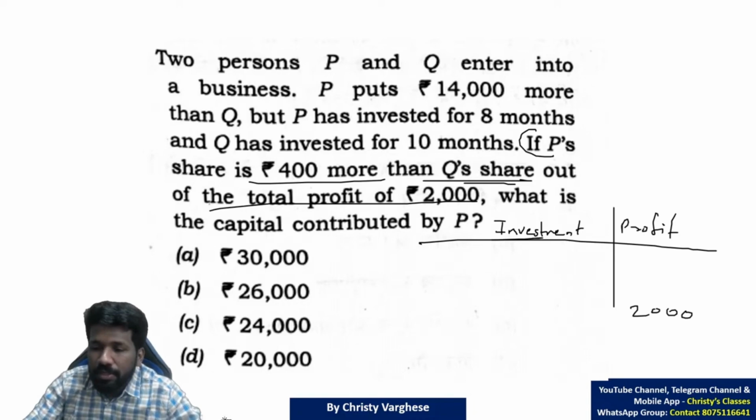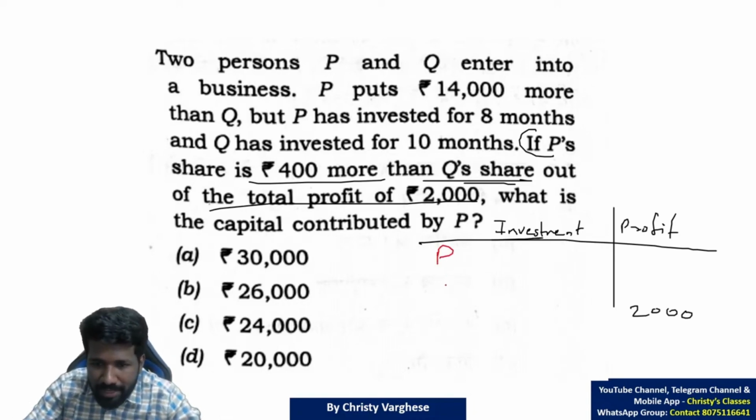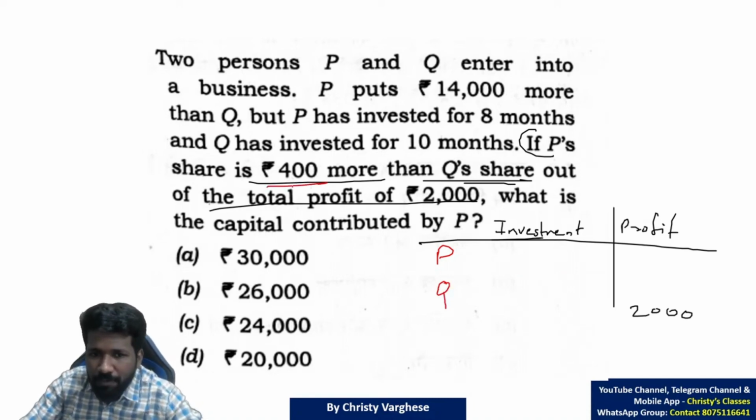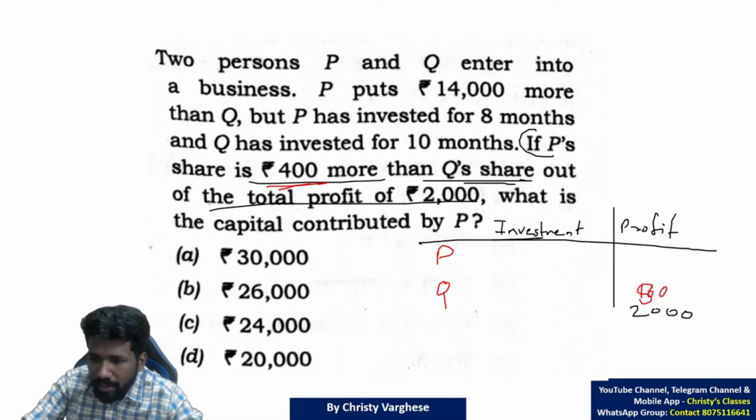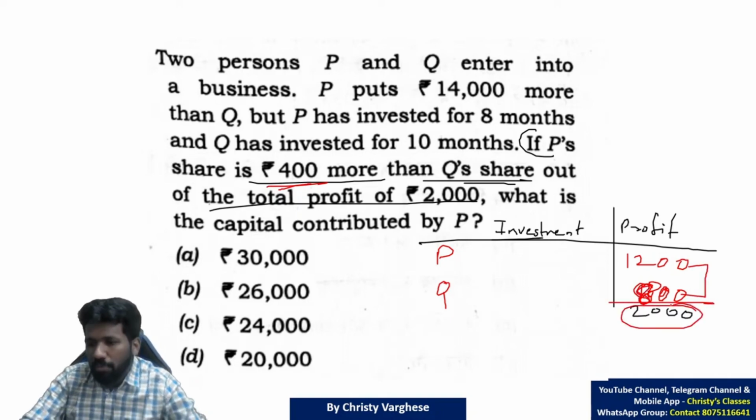The total profit is 2000. We will write P and Q separately. P's share or P's profit is 400 more than Q's share, which means if Q's share is 800, then 400 more, that will be 1200, will be P's share. So 1200 plus 800 is clearly 2000.